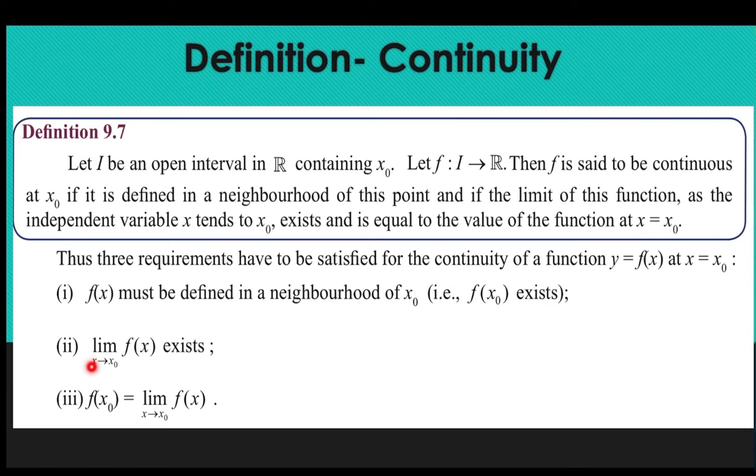Also, the limit as x tends to x naught of f of x exists, and finally the limit as x tends to x naught of f of x should be equal to f of x naught. If the function satisfies these three conditions for a particular point x equal to x naught, then we can define these functions as continuous functions.